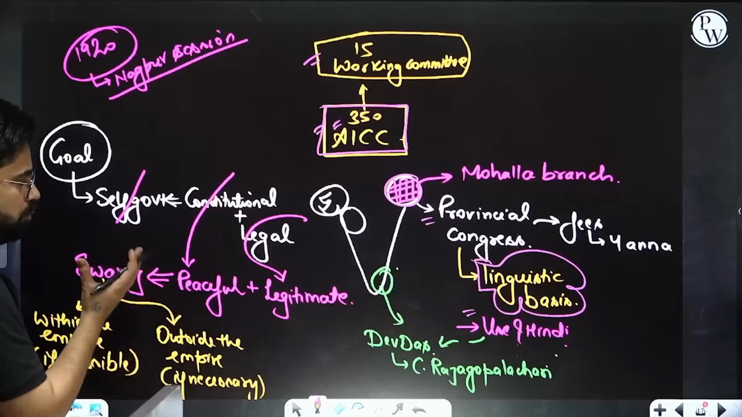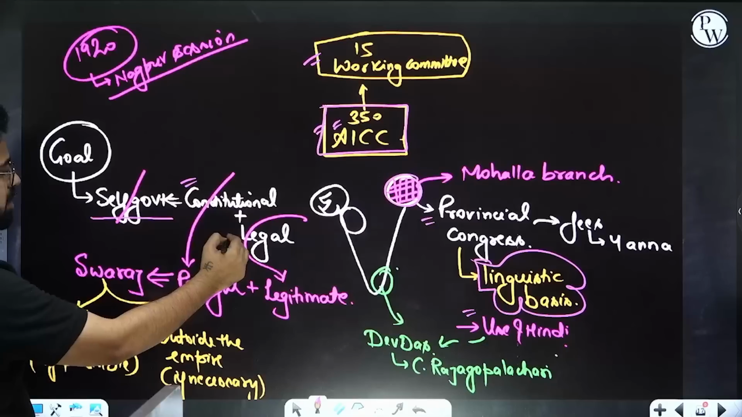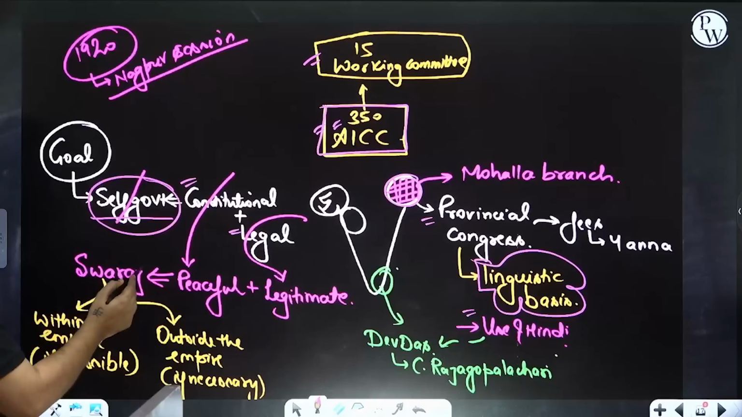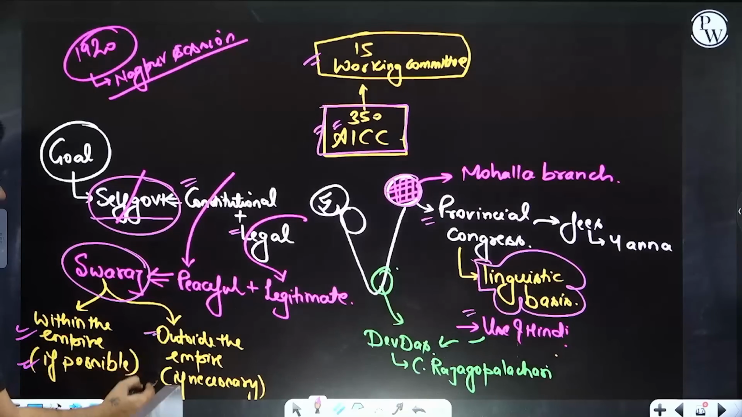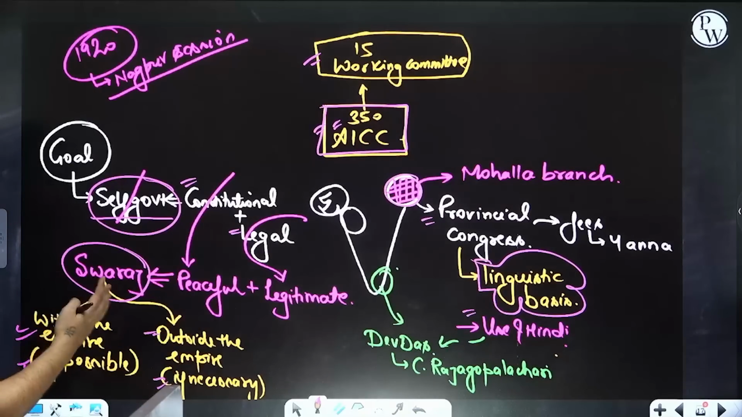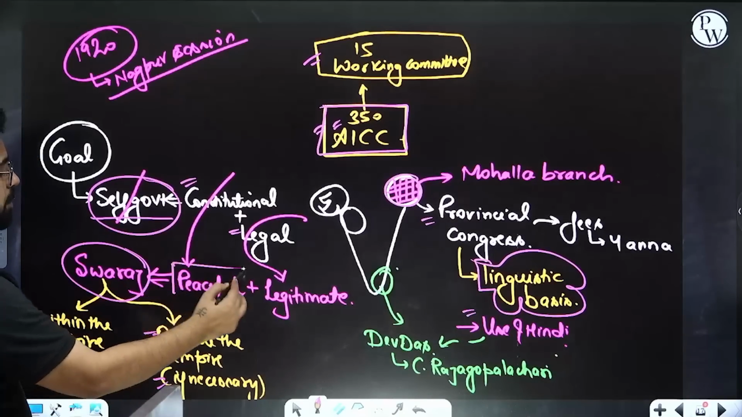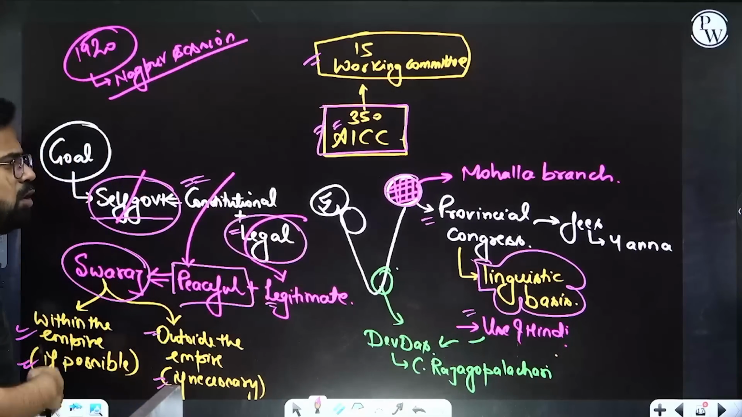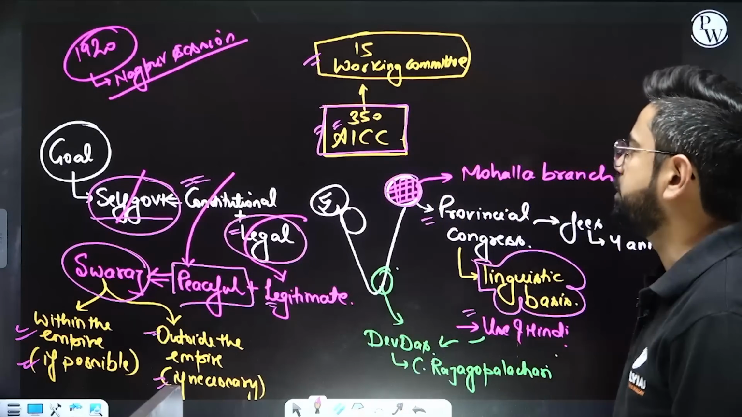Other than that, the whole motto of the Congress changed. Earlier, they were demanding self-government via constitutional and legal means. But Gandhiji said that no, let's not target self-government. Let's target Swaraj. What is Swaraj? Swaraj is within the empire if possible, outside the empire if necessary, right? So it is both. It's very ambiguous. Swaraj does not mean complete independence. Swaraj may mean complete independence, right? And the method will be peaceful, the method will be legitimate. It will not be constitutional. It might not be legal as well. So a lot of changes happened in the thought process of the Congress as a body, as a party.